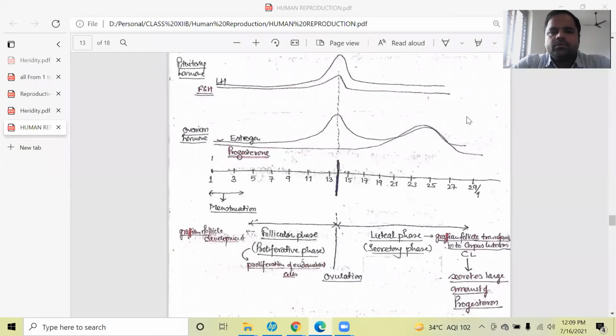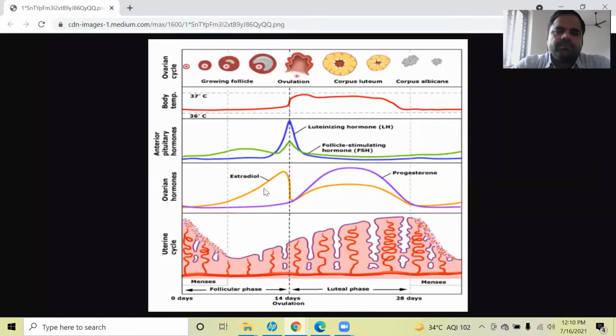In order to see what changes are taking place within the wall of the uterus, the endometrium, we can look at this figure and understand completely what changes are occurring within the wall.